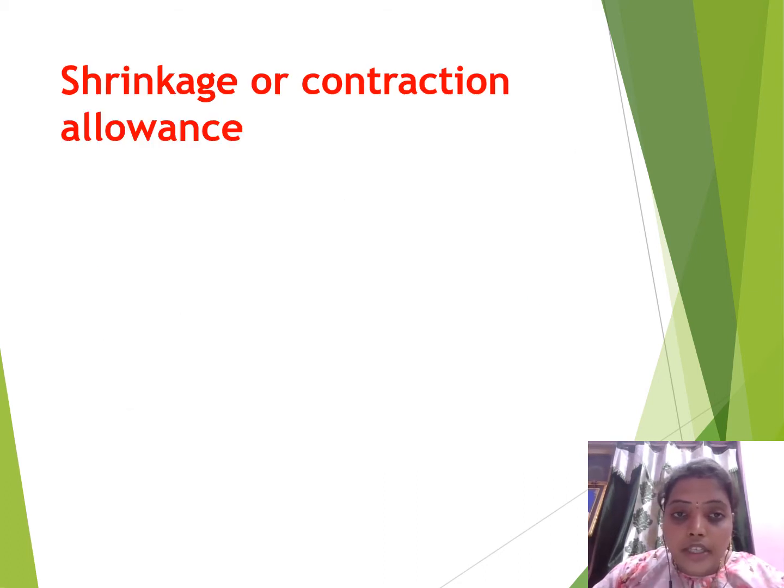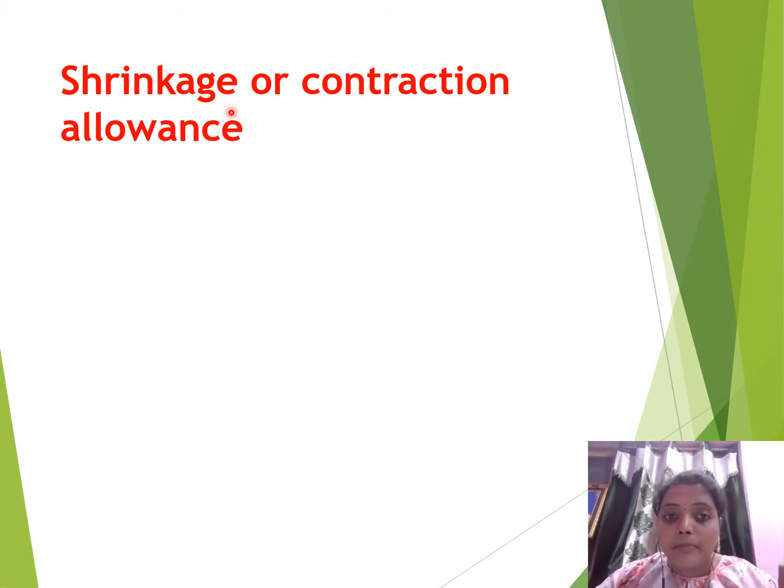First one, shrinkage or contraction allowance. As you already know, what is meant by shrinkage? Shrinkage means an object which is big in size reduces its size to something less than the first object. Reducing the size or volume of the object is known as the shrinkage process.